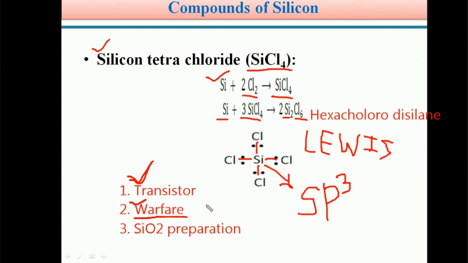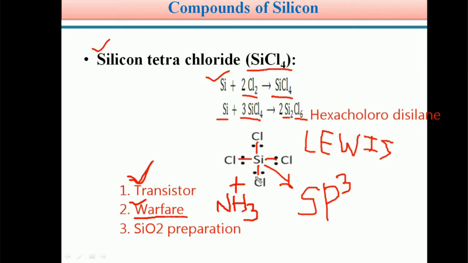Whenever silicon tetrachloride is mixed with ammonia, it produces a lot of smoke.